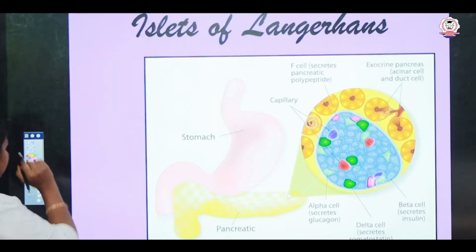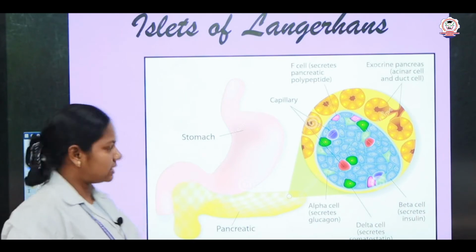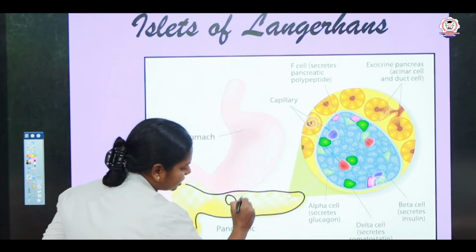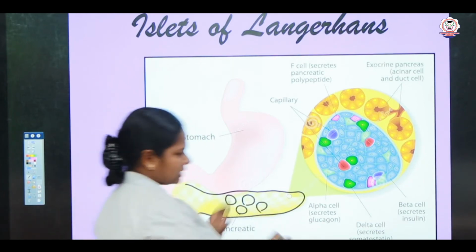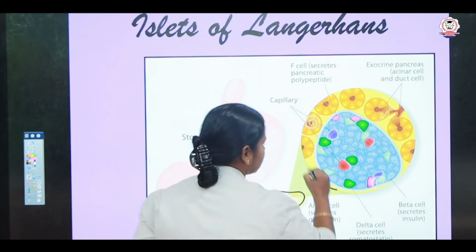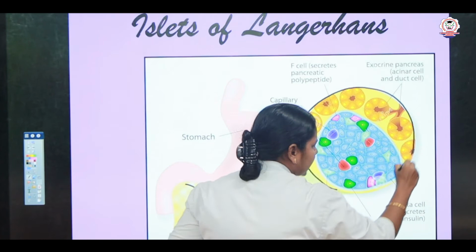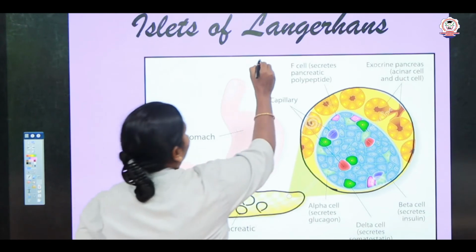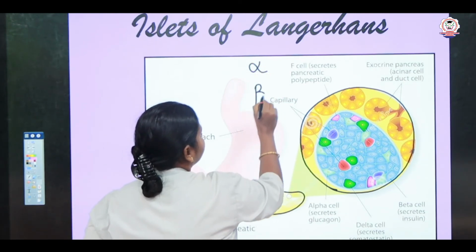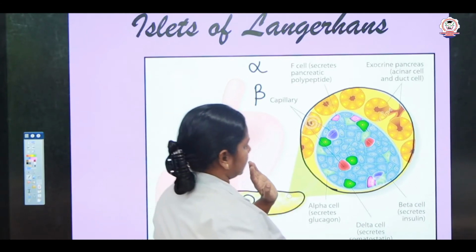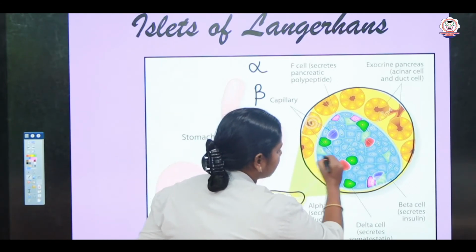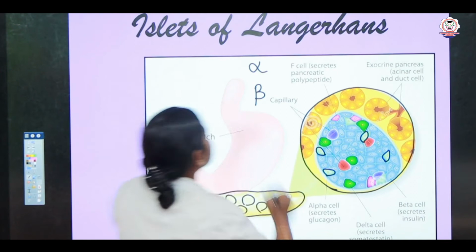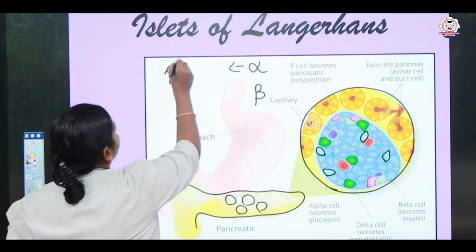So now we are going to see about the islets of Langerhans. I told you in the pancreas there are specialized structures called the islets of Langerhans. So this is the full image of the islets of Langerhans. Here the islets of Langerhans possess two types of cells. One is the alpha cells and another one is the beta cells. Here these green structures are referred to as the alpha cells, right? Alpha cells are responsible for the secretion of glucagon